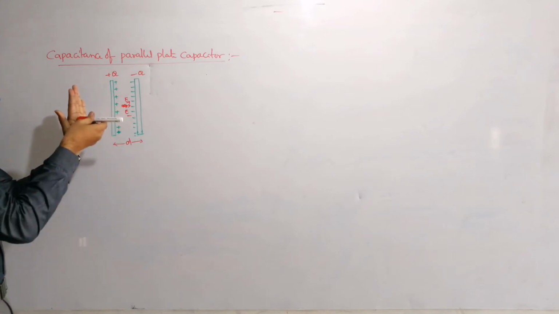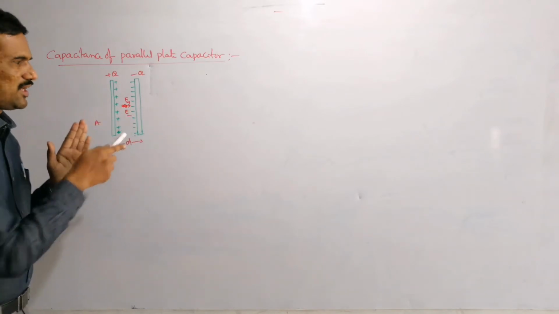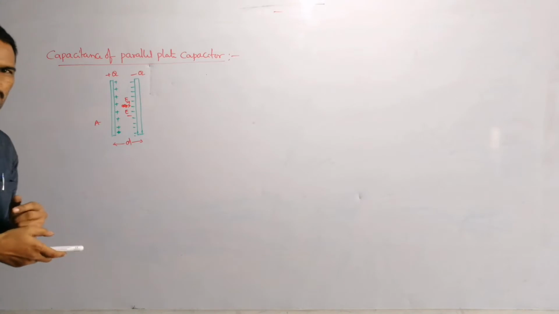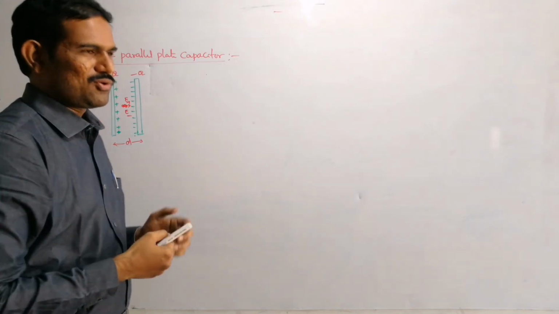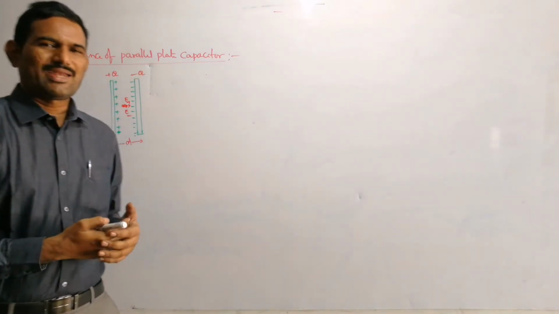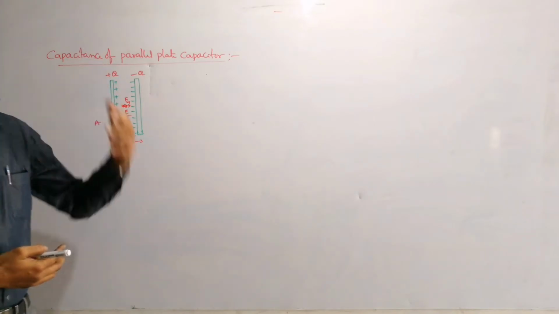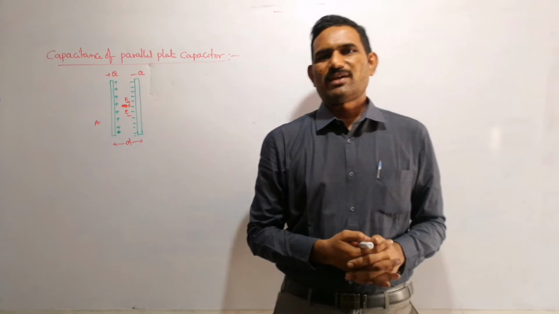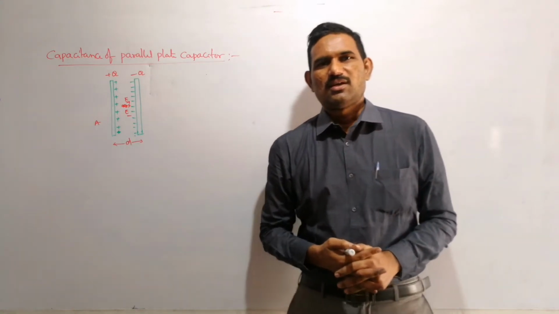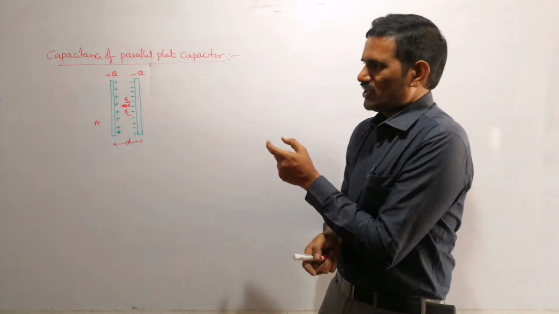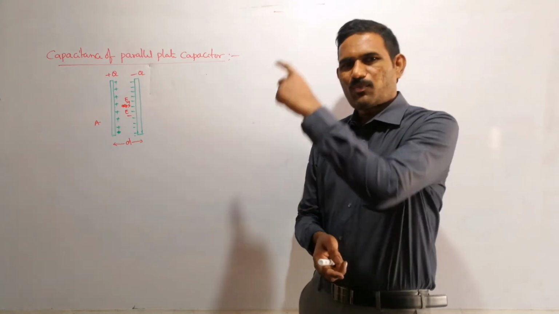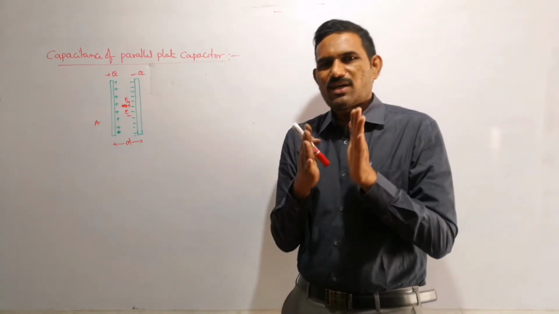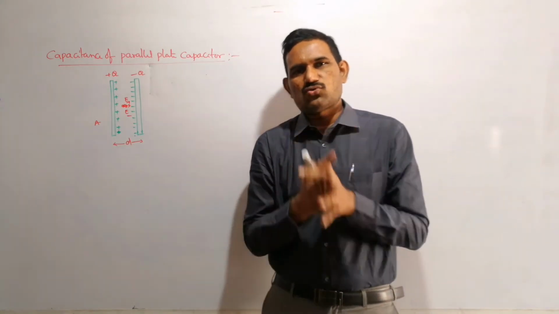The field due to the positive plate is away from the plate, and the field due to the negative plate is towards the plate, right? Because here the field due to each plate we write like the field due to an infinite charged plane. Here the separation between the plates is negligible when compared to the size of the plate, so that is why I am saying the plates are placed very close to each other.